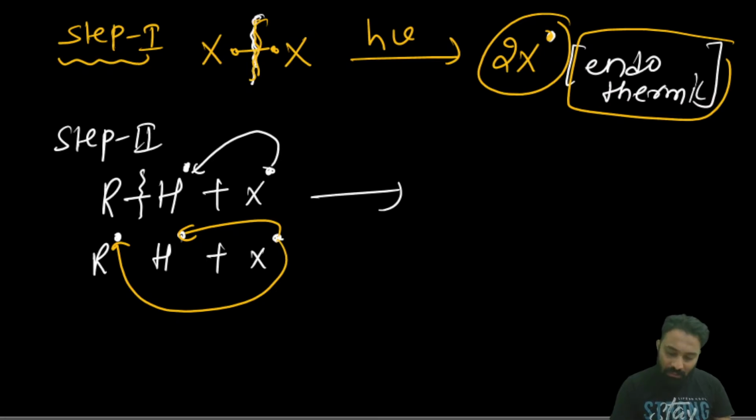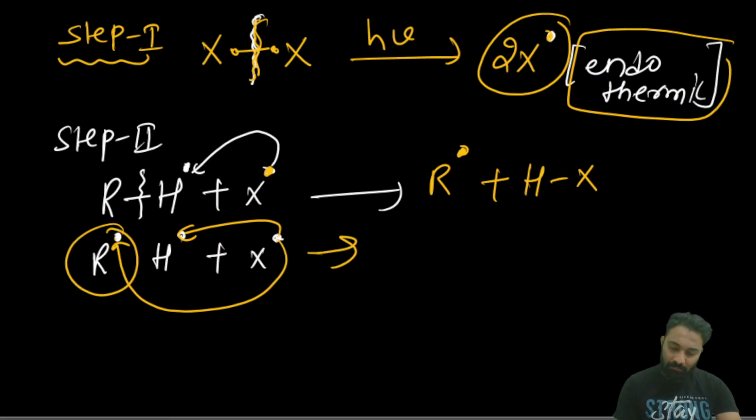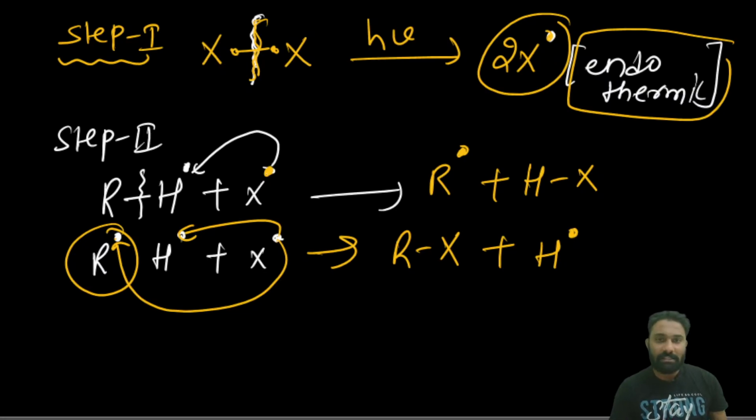Then if the halogen radical takes the hydrogen, an R radical will be generated, plus HX. Then if this radical takes the R, forming the bond pair of electrons, then it will form RX and generate the H radical. Now here you see, in most cases the H radical is unstable.